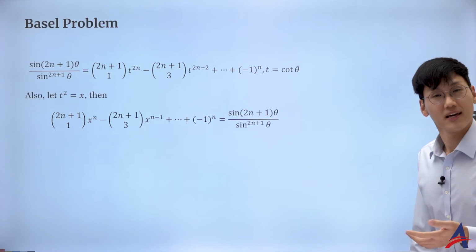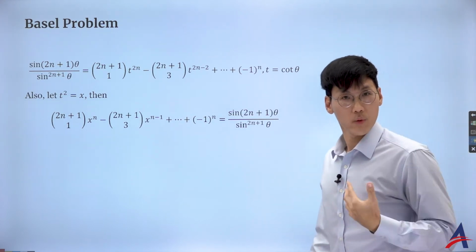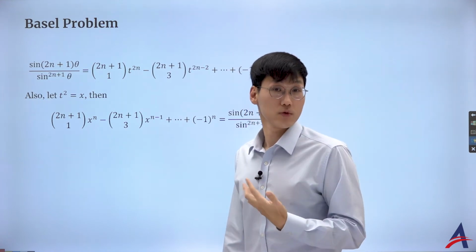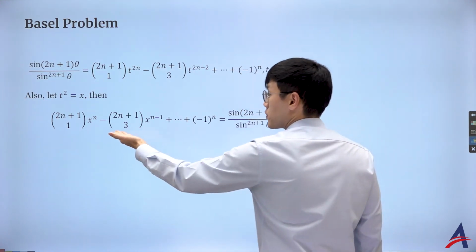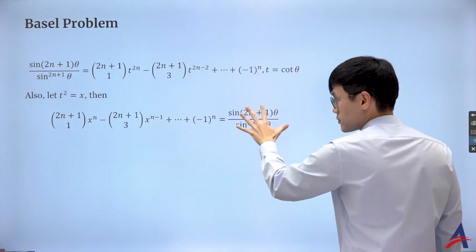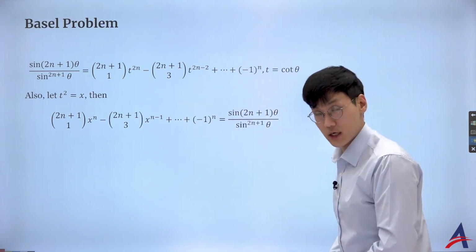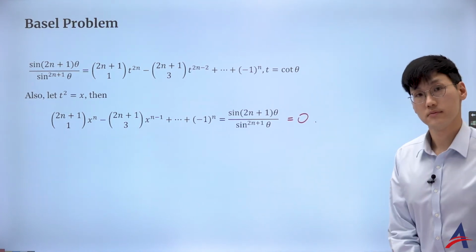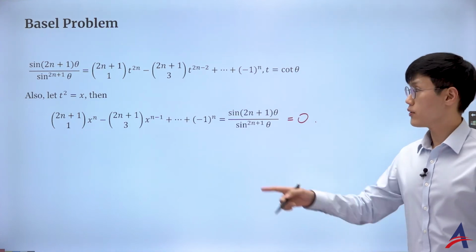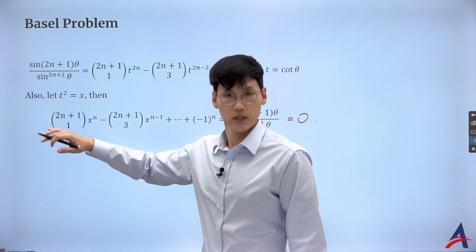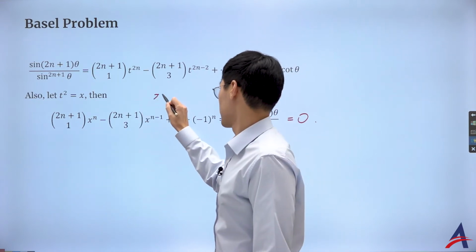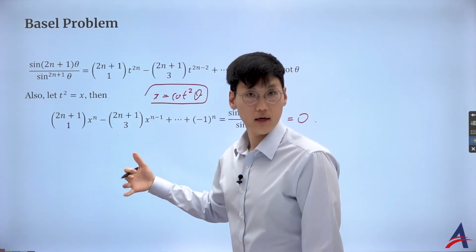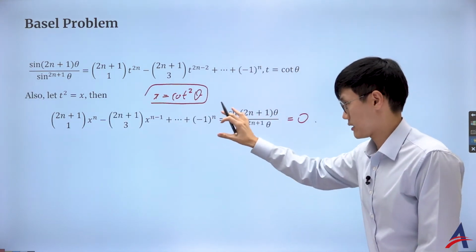And not only that, I want you to realize when we are working with the polynomial, we work with the solution of it. I want to find the roots of it. So I have some interesting polynomial that is now expressible in terms of a sine, and maybe I'm trying to find the zero of it. You know that x is now in terms of t, where t was the cotangent, so the x here is going to be cotangent squared theta.